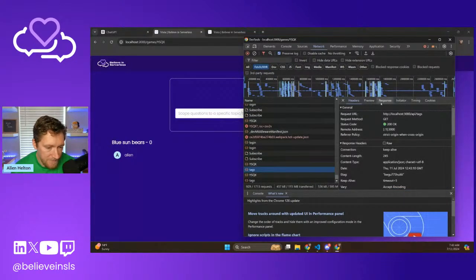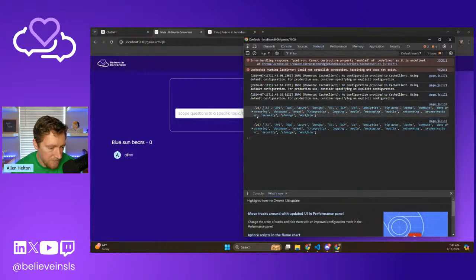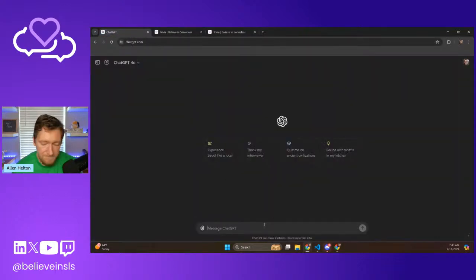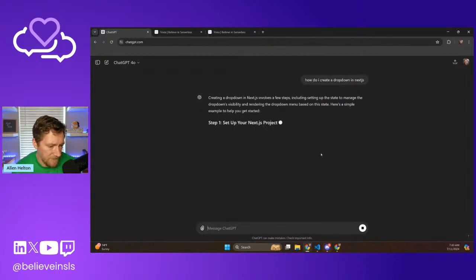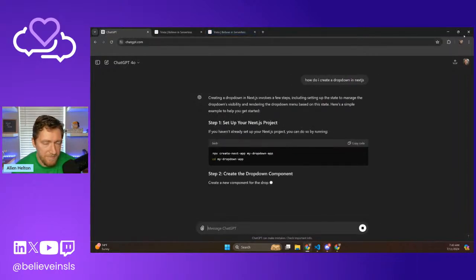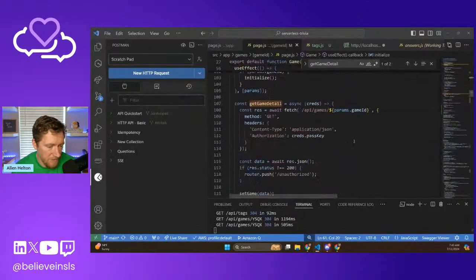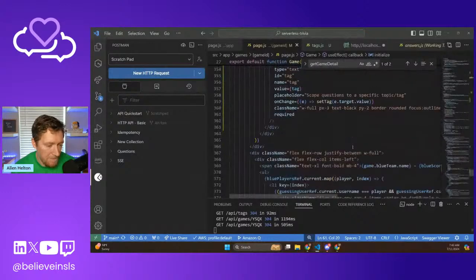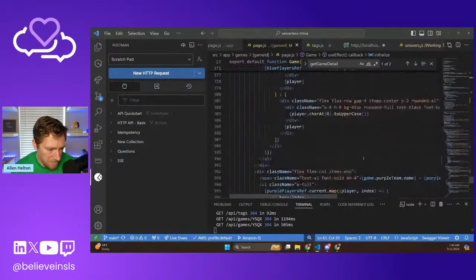Tags. Cool. Console. Yeah. Neat. Now the part that I don't know, creating the dropdown. How do I create a dropdown in Next.js? I just want to see what that HTML looks like. Okay, we'll wait for that, and then we will go and modify the tags. We might have to. I don't know what it'll look like, but we'll see.